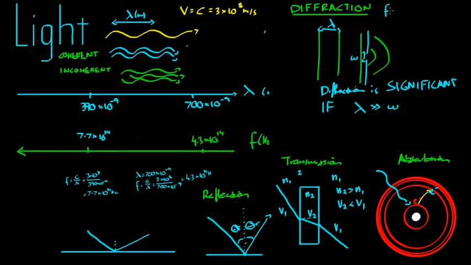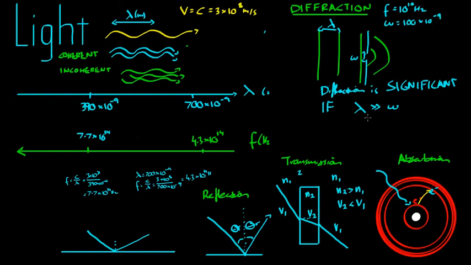We'll say it has a frequency of 10 to the 10 hertz, and the width of this gap here we'll say is 100 nanometers. Let's see if this light here will diffract.